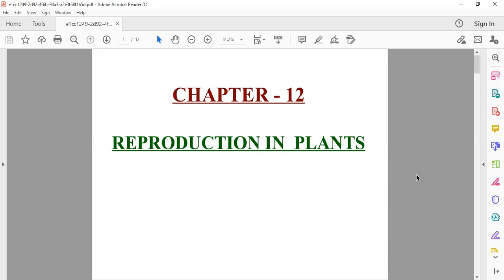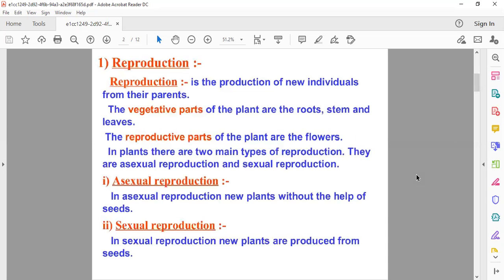And after that we'll study the structure of a flower, pollination, and in what way fertilization takes place in plants. And in the last we'll study how seeds are dispersed, what are the different ways by which the seeds get dispersed.